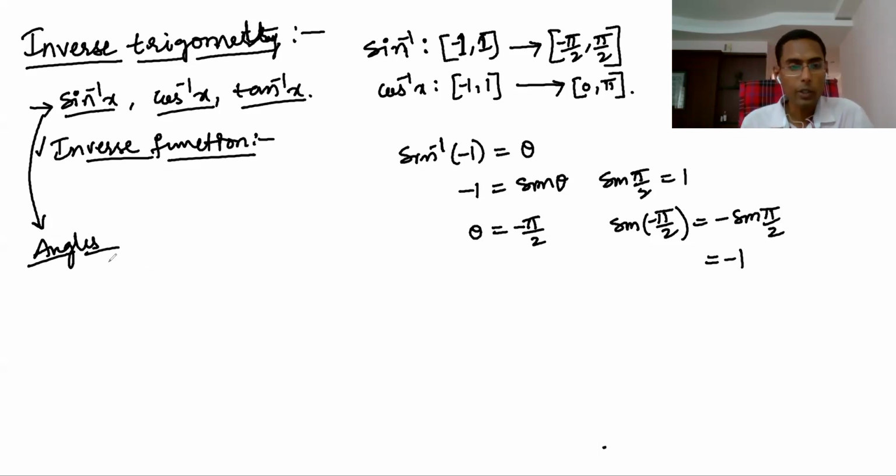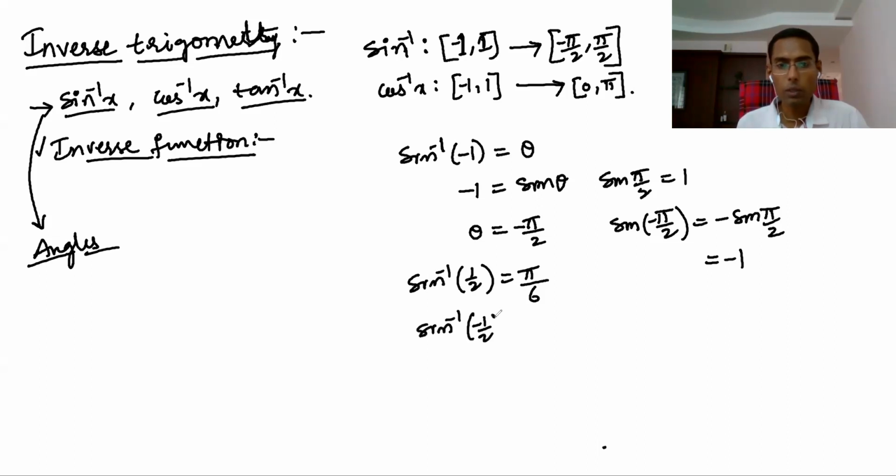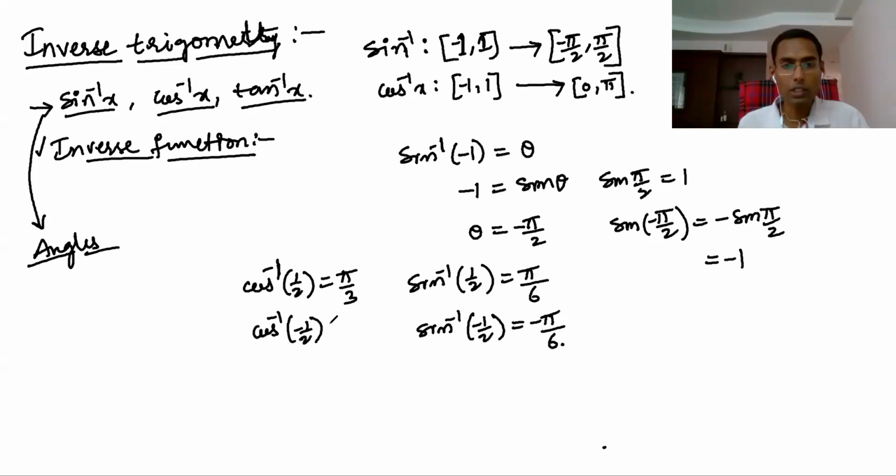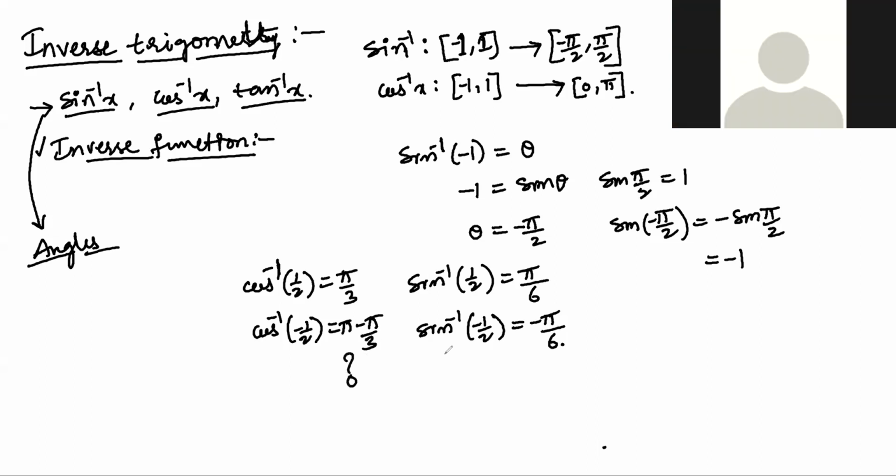This is what you told me: sine inverse of 1 by 2 is simply 30 degrees, pi by 6. Now sine inverse of minus 1 by 2 is simply minus pi by 6. But cos inverse of 1 by 2, when the cos value is 1 by 2, which angle? Pi by 3. So cos inverse of minus 1 by 2, you are asking, is pi minus pi by 3, why? This is your question, right?